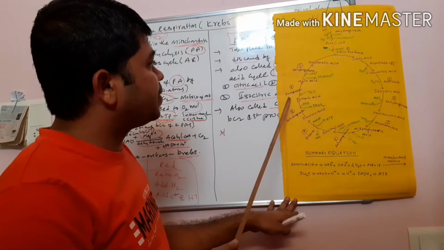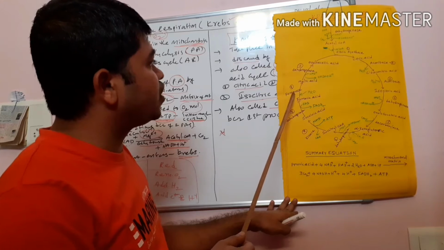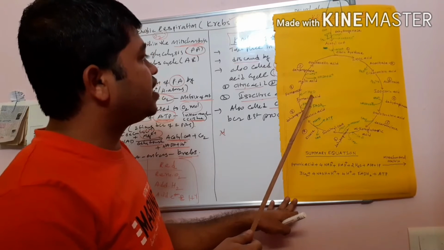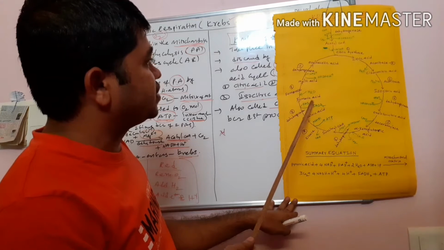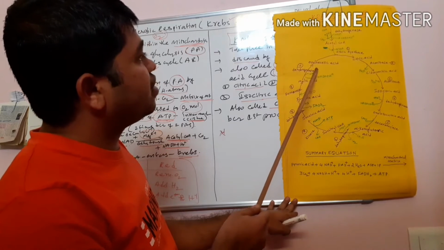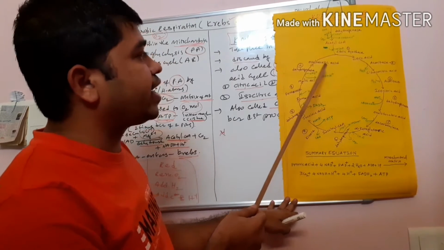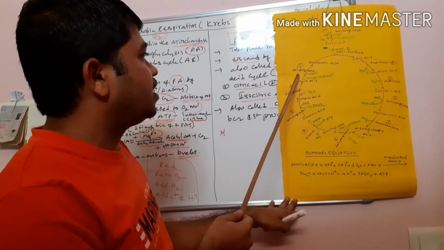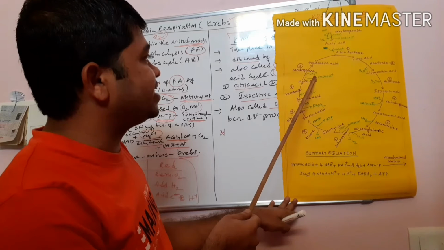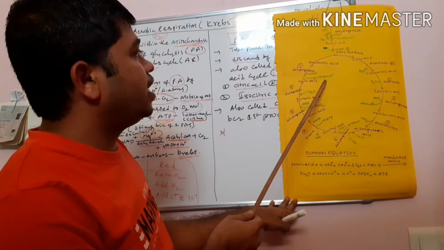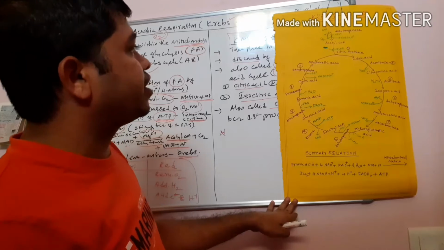Malic acid in the presence of what? Fumarase. Here addition of a water molecule takes place. Then malic acid is again converted into oxaloacetic acid, commonly called OAA. Here the enzyme is what? Dehydrogenase. That is why NADH plus H plus is formed.